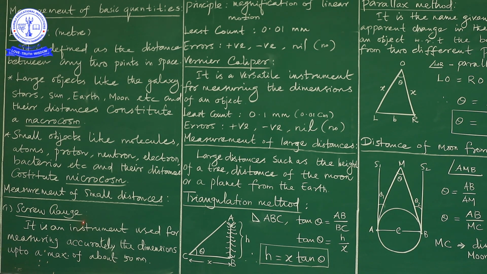What are the two scales present in the screw gauge? One is the pitch scale and another is the head scale. In the pitch scale, the readings are like 0, 1, 2, 3, like that. In the head scale, the readings are 0, 5, 10, 15, up to 95.